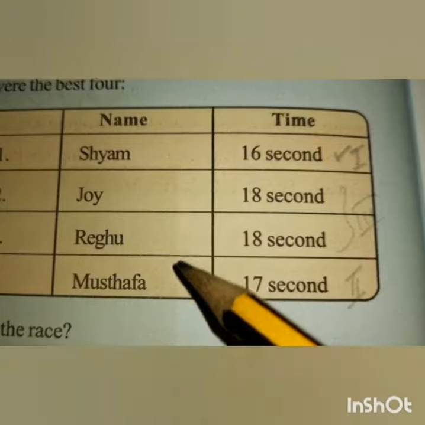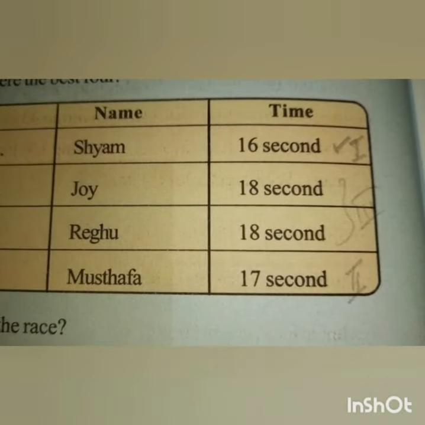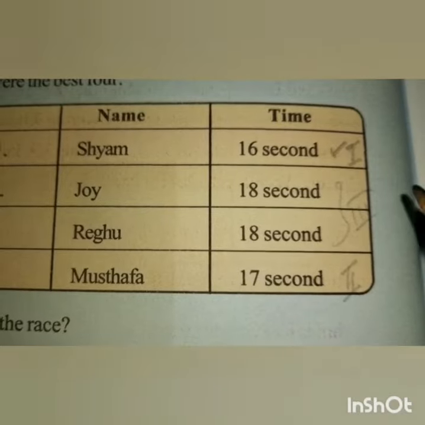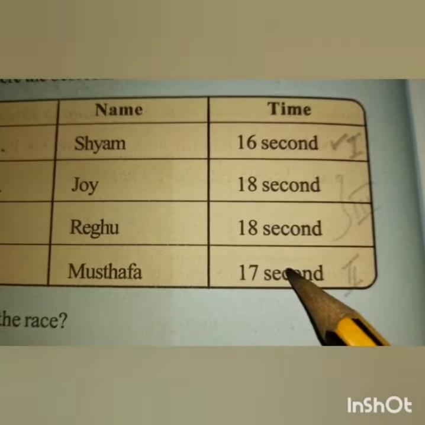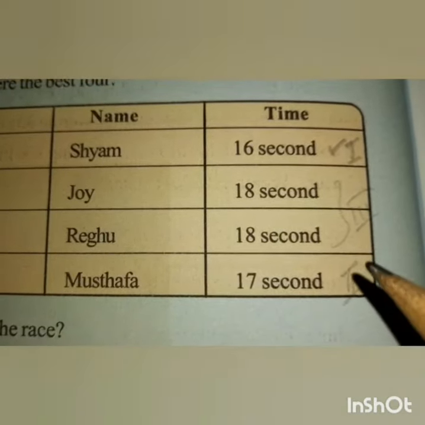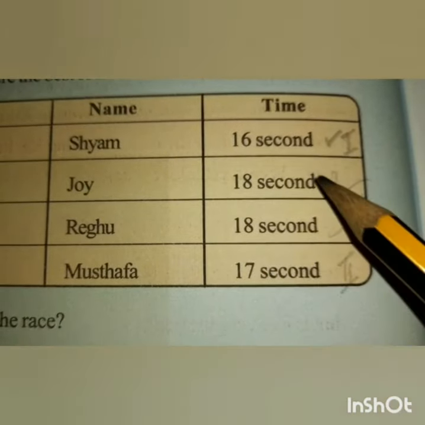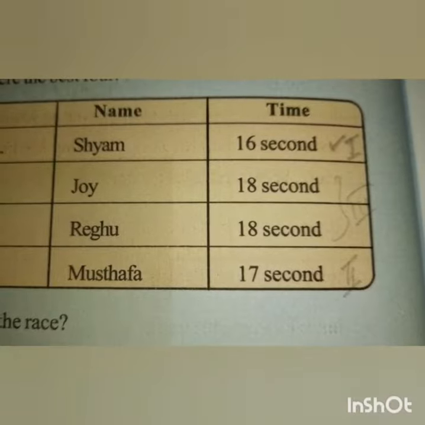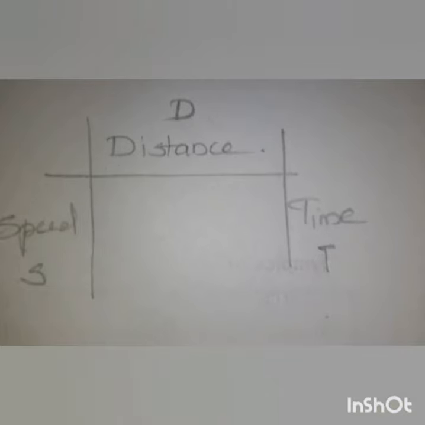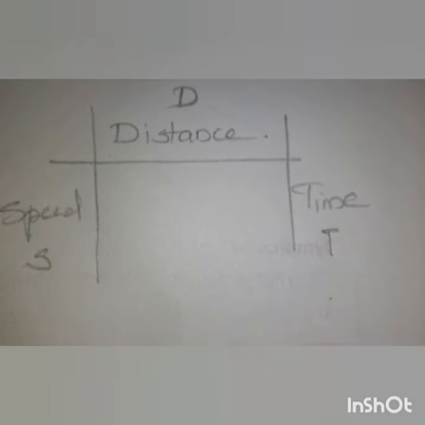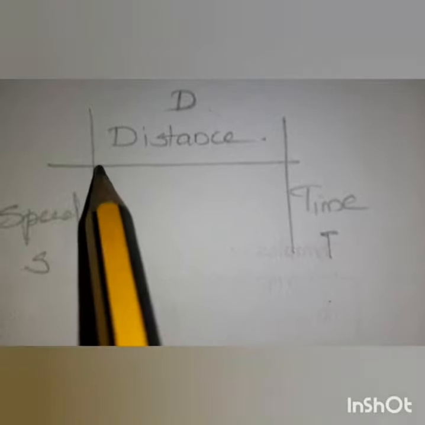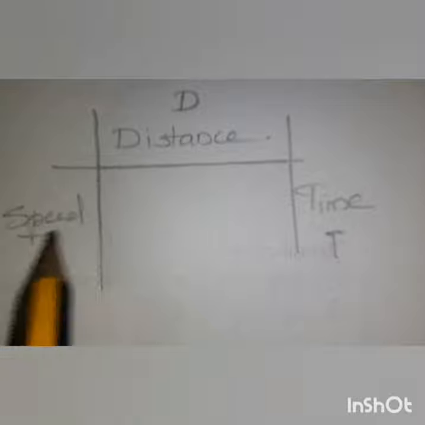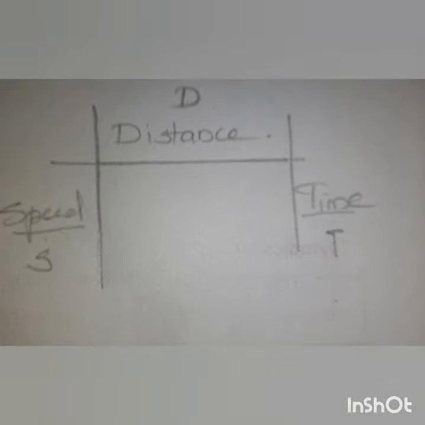So we are discussing the distance traveled. How much distance did they travel? They traveled 100 meters, and in how many seconds is given here. So time and distance are given. From this we can find out the speed. Distance and time are given, so you can find out the speed. These three things you can find out easily using this. The distance is here, speed is here, and the time is written here.